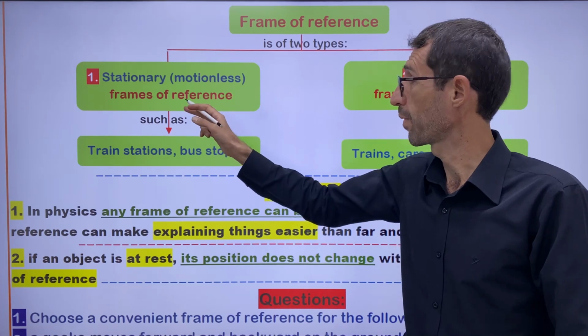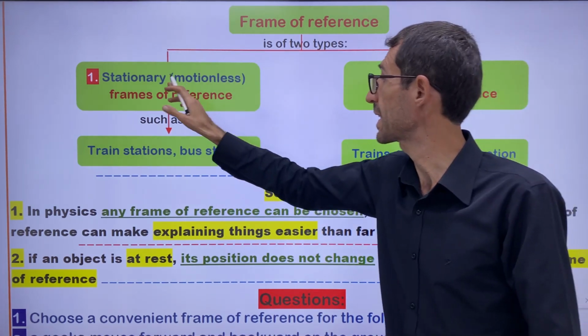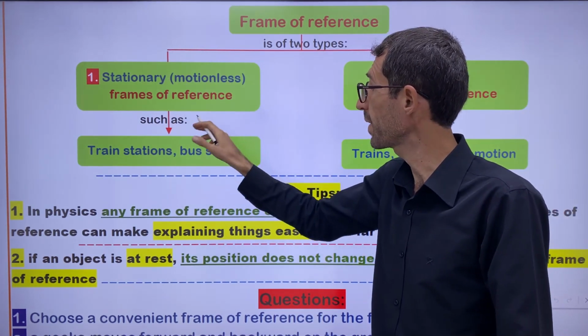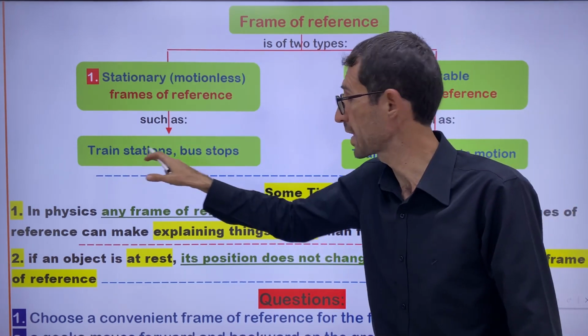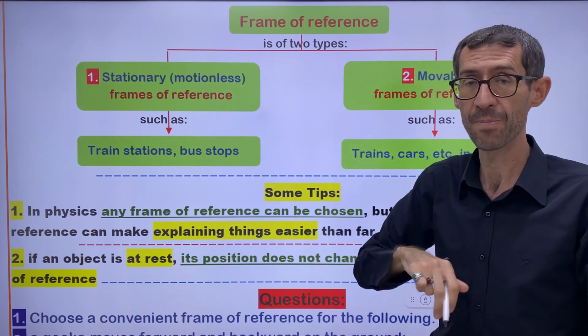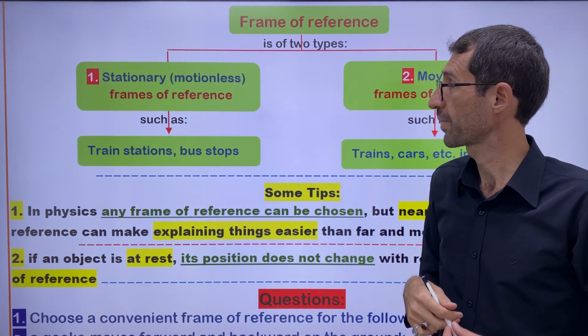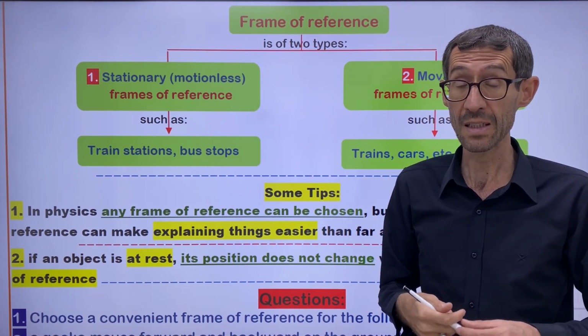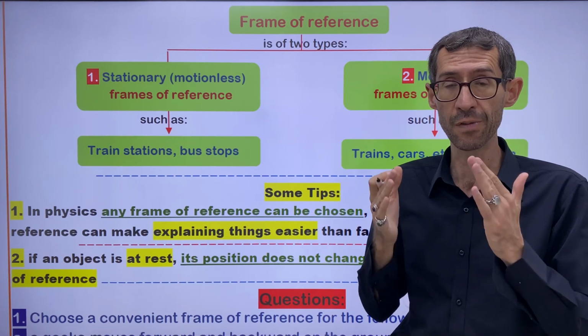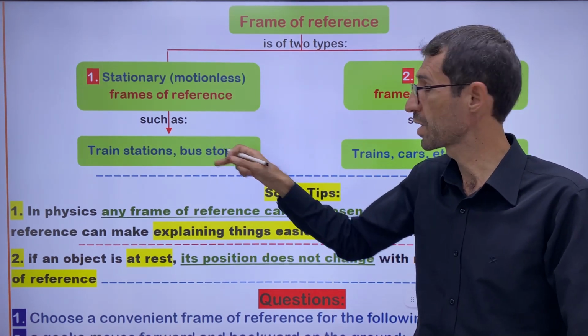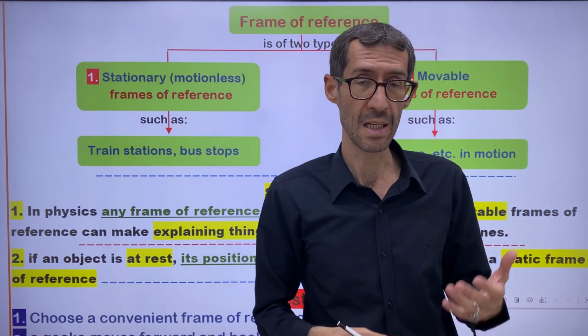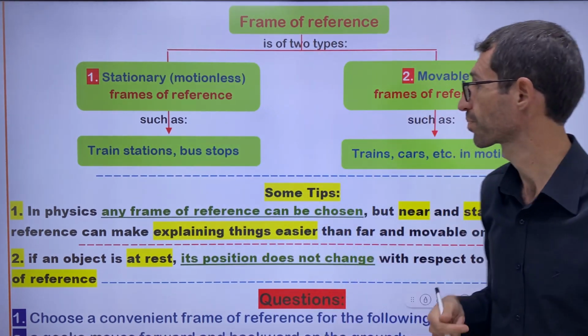This is the first type: stationary or motionless frame of reference, such as what? Such as train stations and bus stops. Train stations and bus stops are considered convenient stationary frames of reference for describing the motion of the trains and buses. Right.